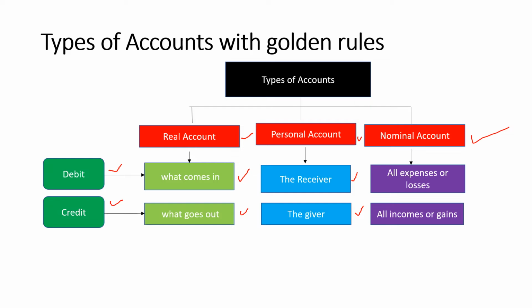Now next, the third account is nominal account. Nominal account rule is debit all the expenses or losses, credit all incomes or gains. It implies debit all expenses or losses relating to business and credit all incomes or gains related to business.